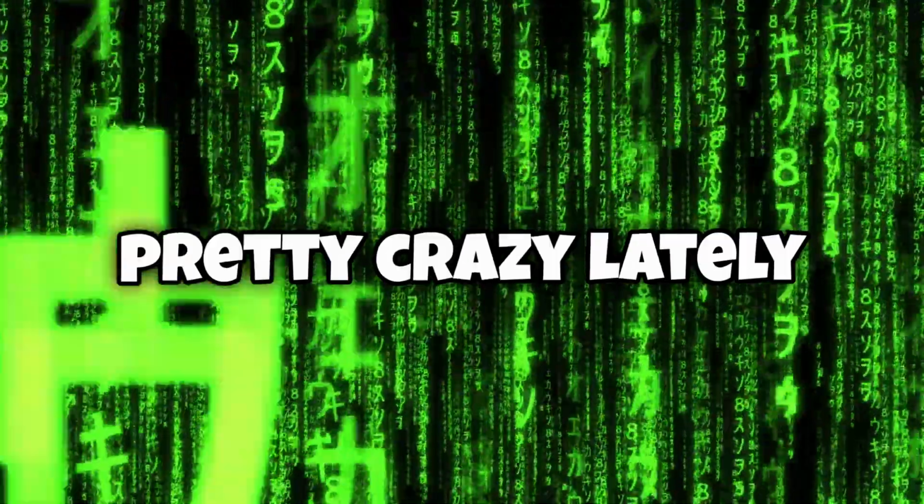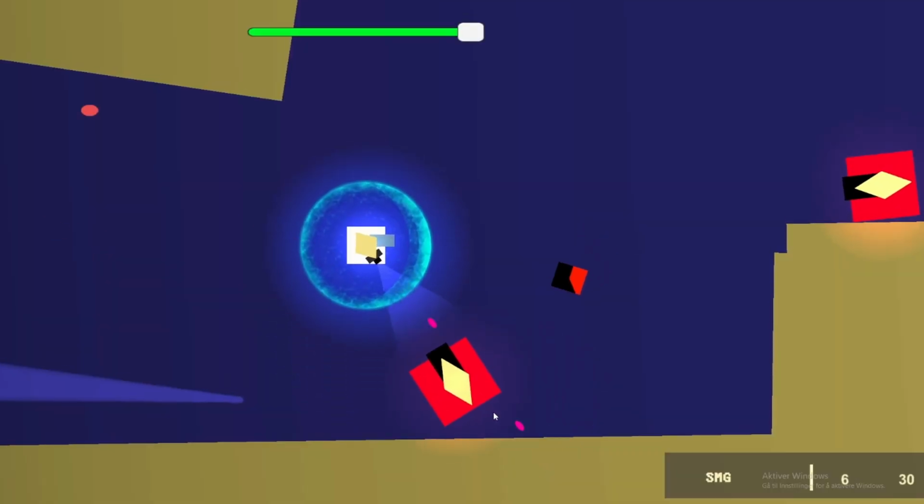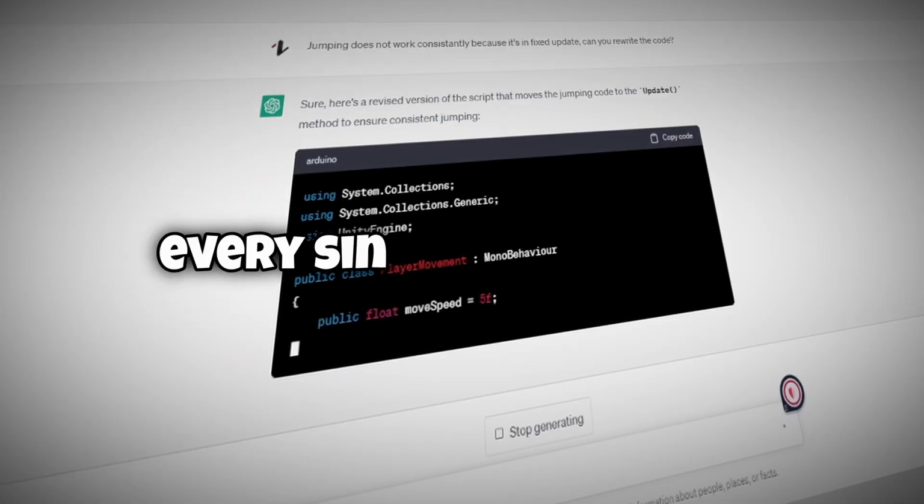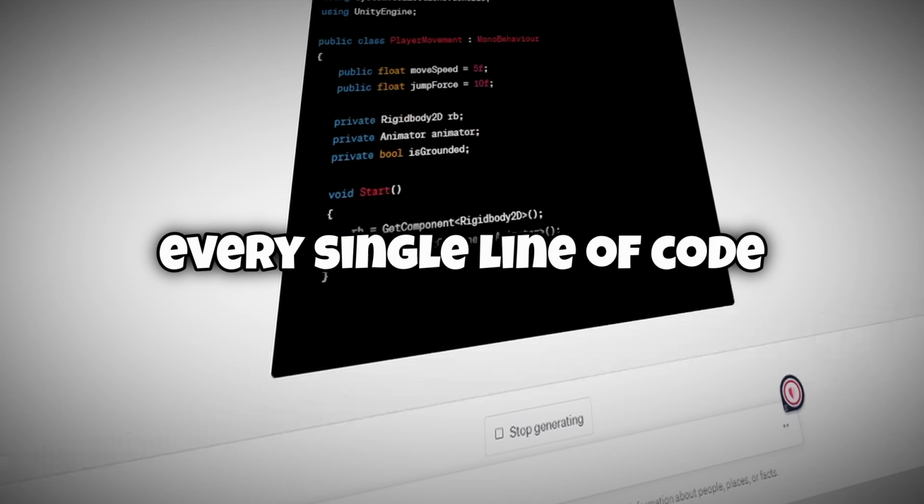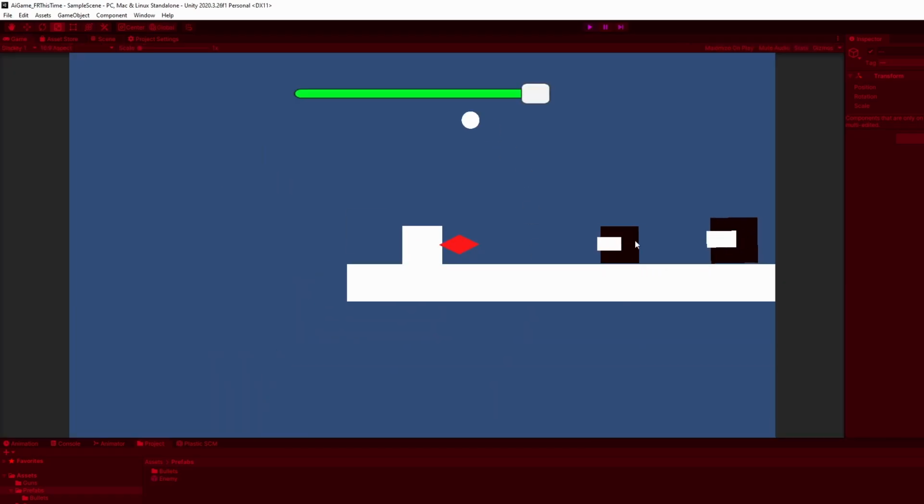AI has gotten pretty crazy lately, or so I have heard. And what better way to test that out than to have AI create a game for me? I'll be using ChatGPT to create every single line of code within the game. And when I say every line of code, I mean like 95% of the code, because there are actually some things that I have to do myself.